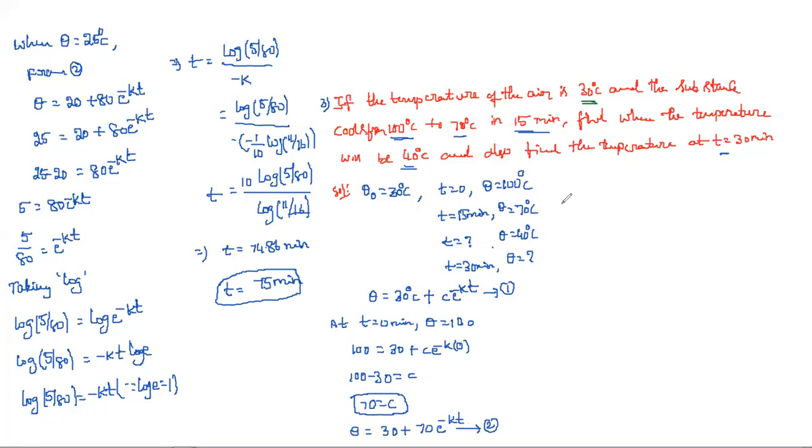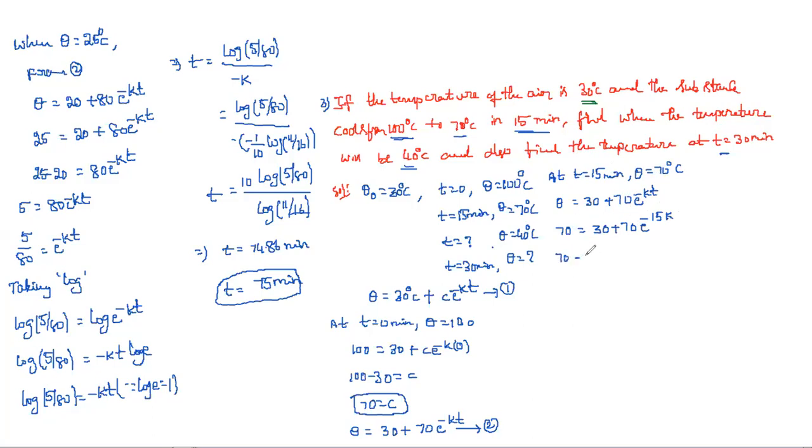Now, at t equal to 15 minutes, the temperature is 70 degrees centigrade. Substitute this in equation 2: theta is equal to 30 plus 70 e power minus kt. So 70 is equal to 30 plus 70 into e power minus 15k, where I substituted t as 15 and theta as 70.